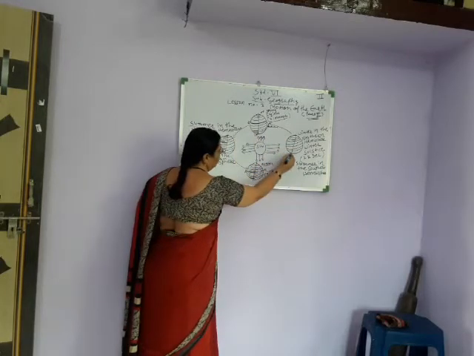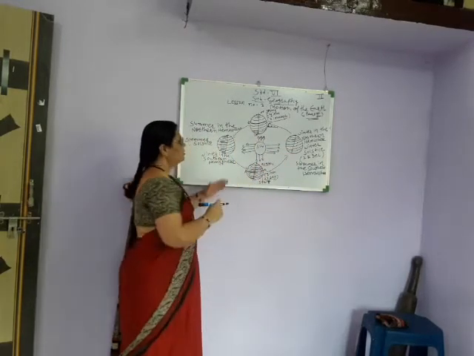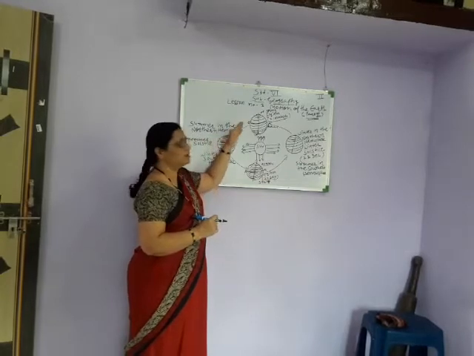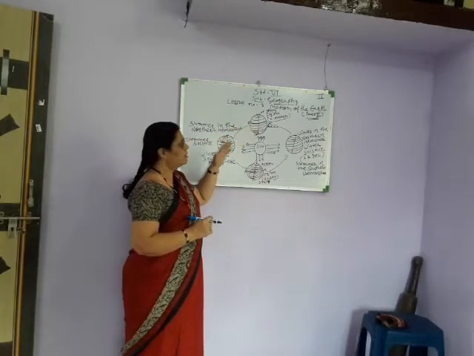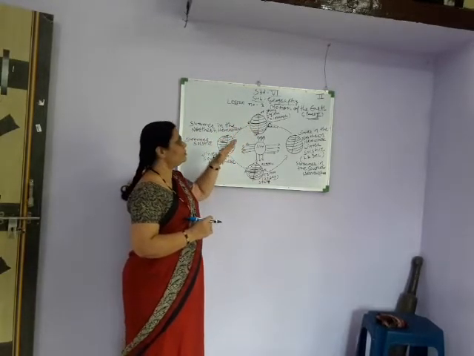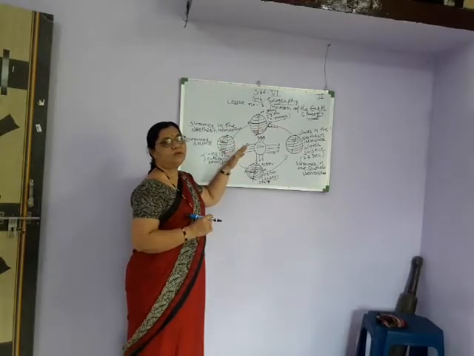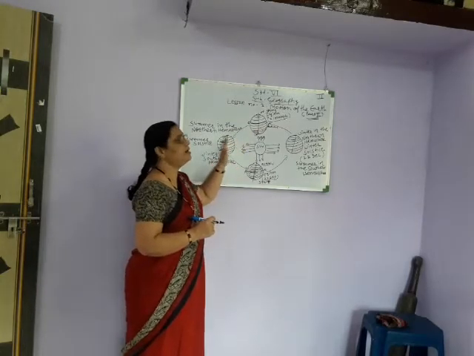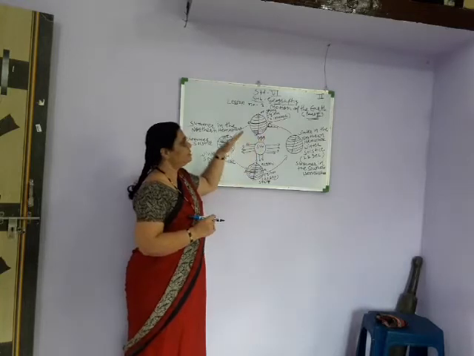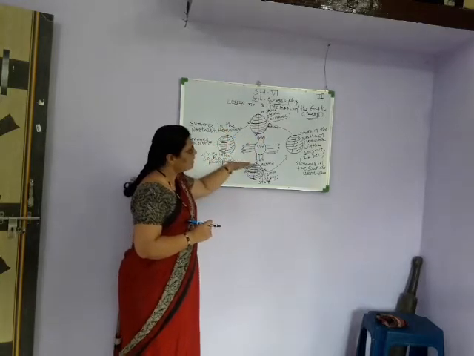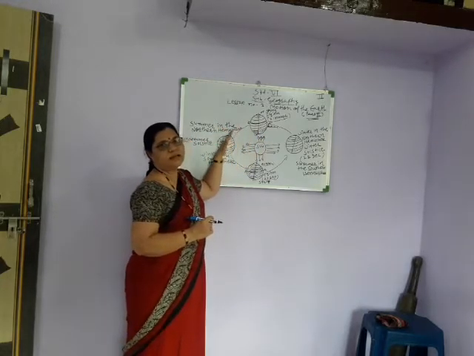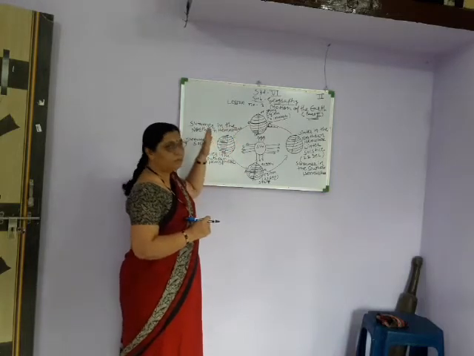Again we have noticed that the earth never leaves its direction. The earth moves in the same direction around the sun. It will not go anywhere.